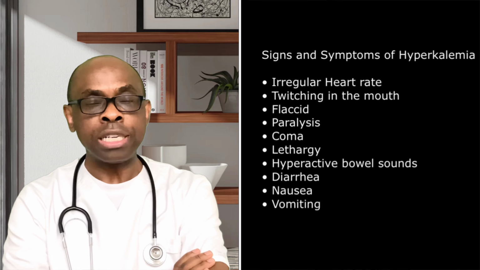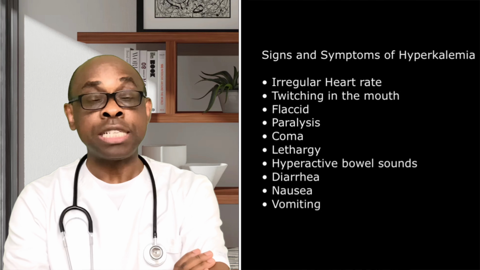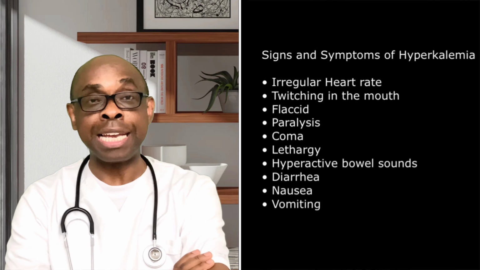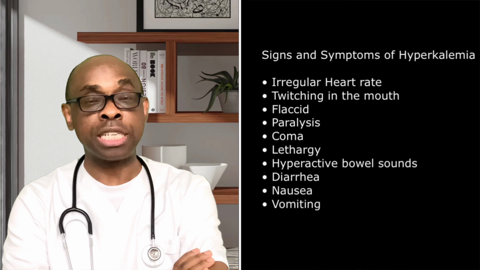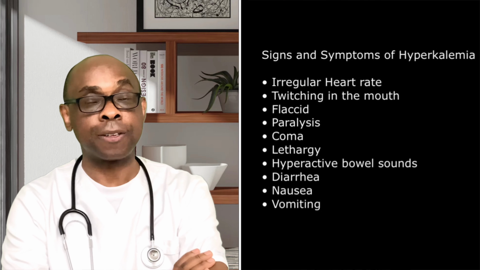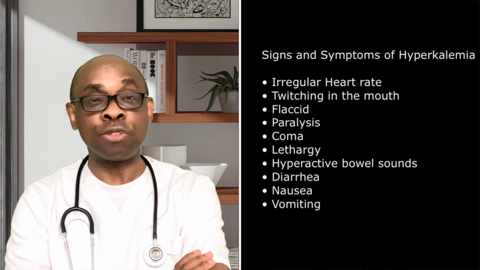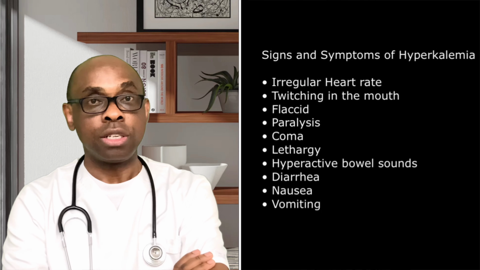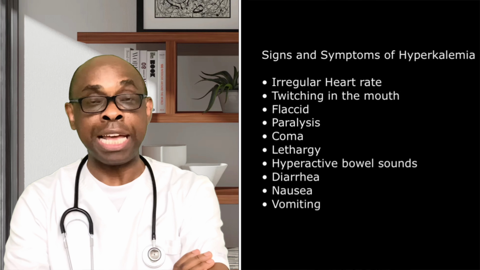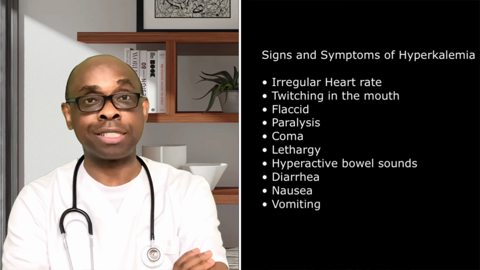So all the body systems are going to be going in the negative direction. And it is very, very possible for you to notice the early sign. And part of the early sign is, you notice twitching in the mouth because of hyperkalemia. And if it's not well taken care of in a timely manner, it can degenerate to flaccid. You see weakness of the arm, weakness of the leg. And as a result of that, that patient can go into paralysis.